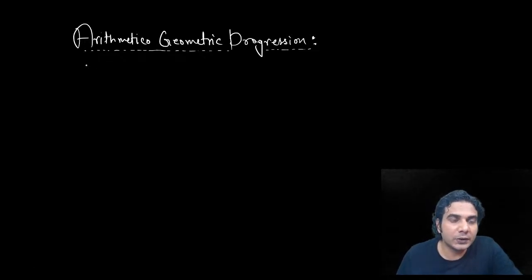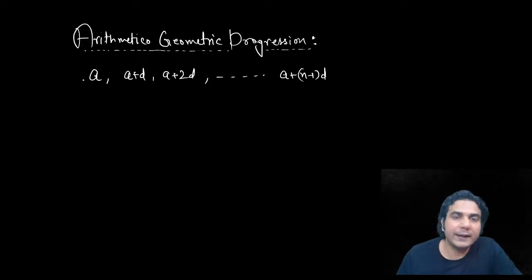All right. So let's take one AP. This is AP: A, A plus D, A plus 2D, with common difference D and first term A. Then you can write the nth term also, A plus n minus 1 into D. And take one GP. Let the first term of the GP be B, and common ratio R, so B, BR, BR square, and so on up to BR raised to n minus 1.